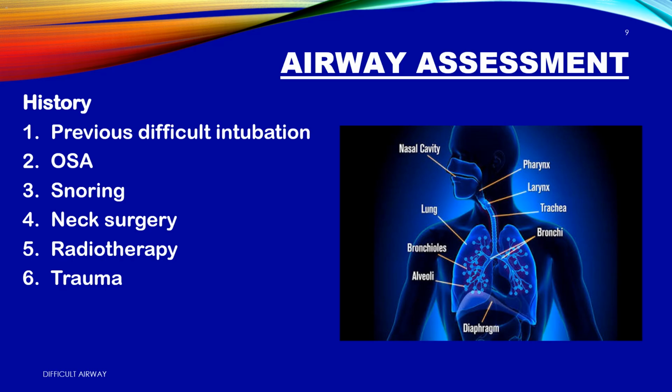1. Previous difficult intubation. 2. OSA. 3. Snoring. 4. Neck surgery. 5. Radiotherapy. And 6. Trauma. Because these conditions change the anatomy, make ventilation harder, or mean we have less than 3 minutes to get oxygen in if things go wrong. In short, the patient will often tell you if their airway will be difficult, if you ask the right questions.